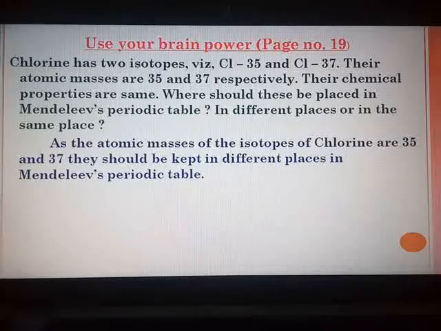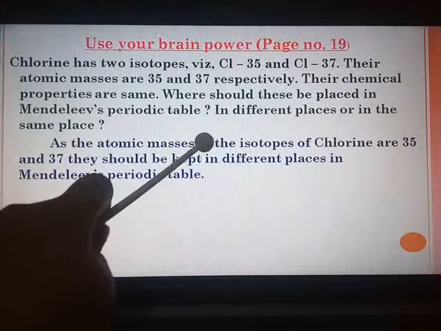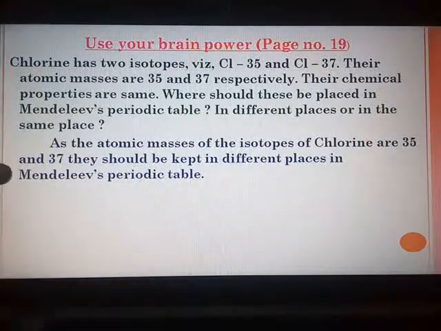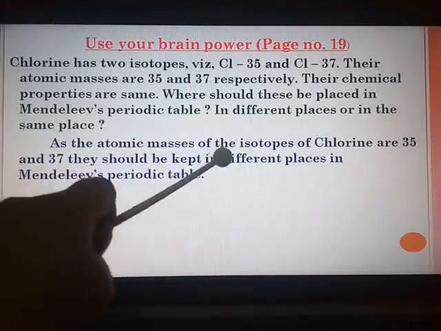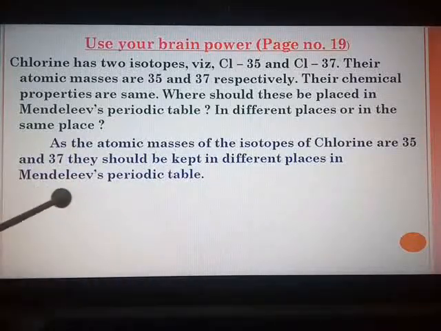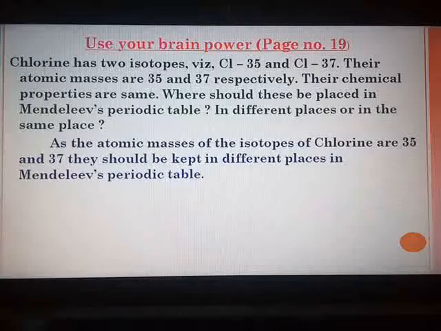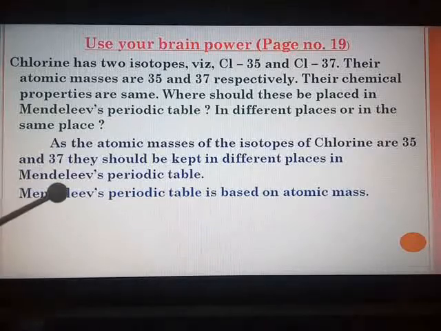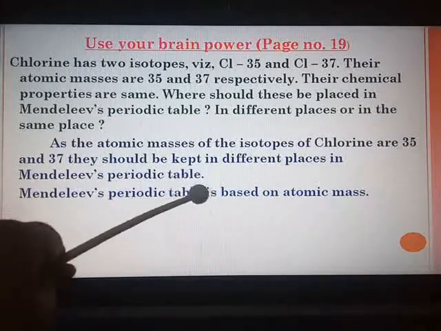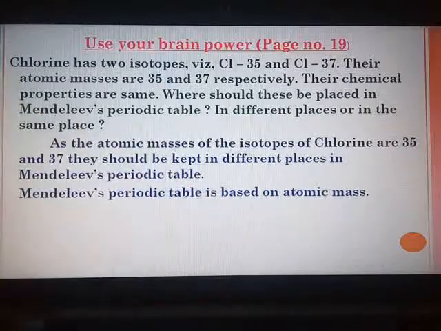Where should this be placed in Mendeleev's periodic table? You know that Mendeleev's periodic table is based on atomic mass. So first statement, as the atomic masses of the isotopes of chlorine are 35 and 37, they should be kept in different places in Mendeleev's periodic table because atomic masses are different. So position should be different. Why? Because Mendeleev's periodic table is based on atomic mass. This is the explanation.